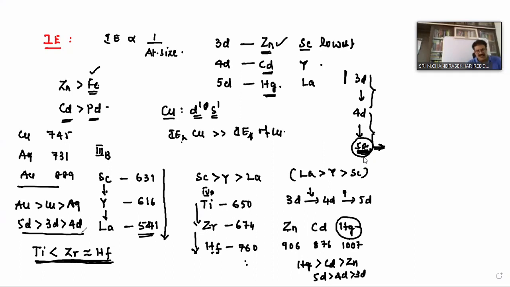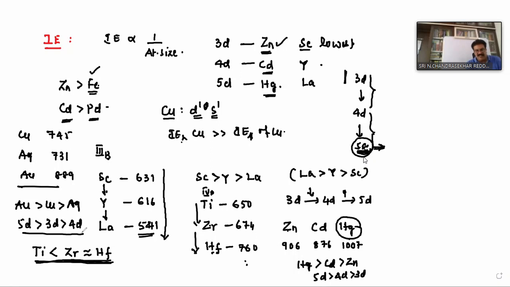But in general, in 3D, 4D, 5D series elements, which element has the highest ionization energy? 5D, because in case of 5D, nuclear charge is very high. Why? Because in case of 5D elements, nuclear charge is more. Why is nuclear charge dominating? Because of the core shielding character of f electrons.